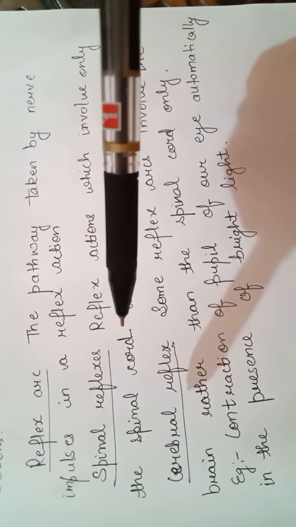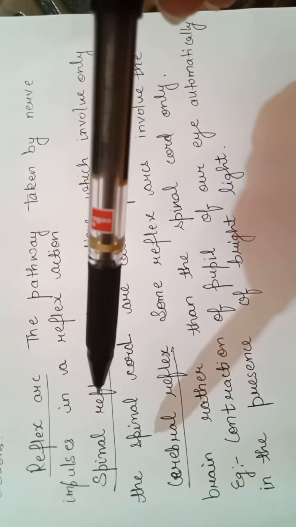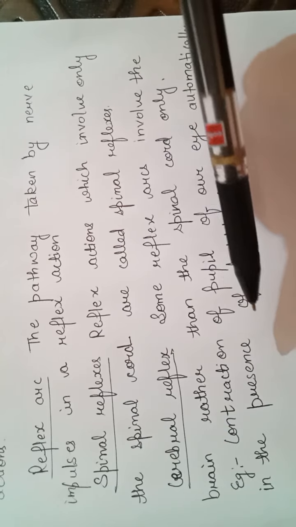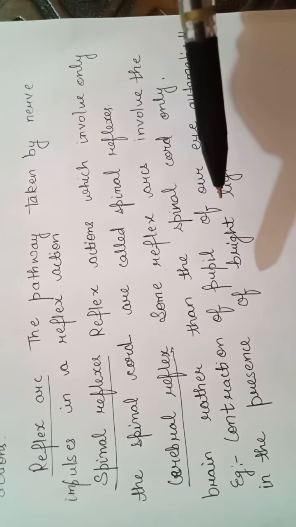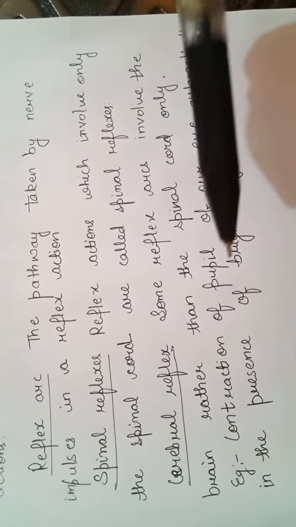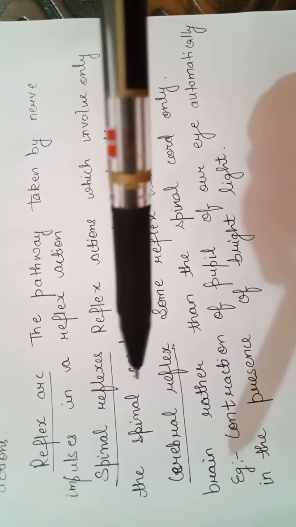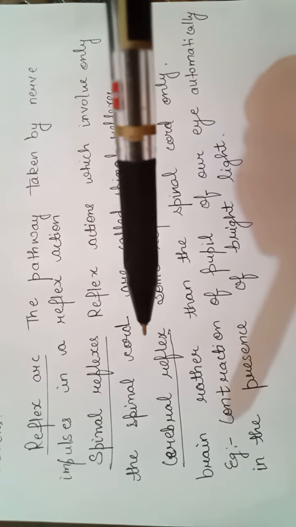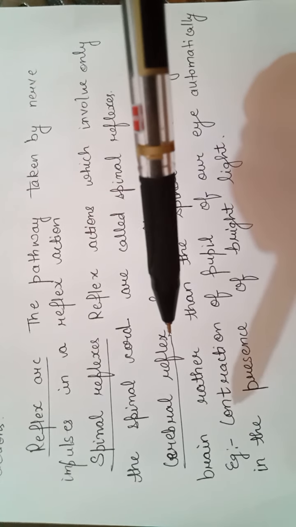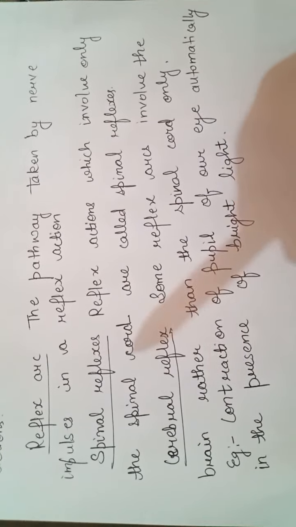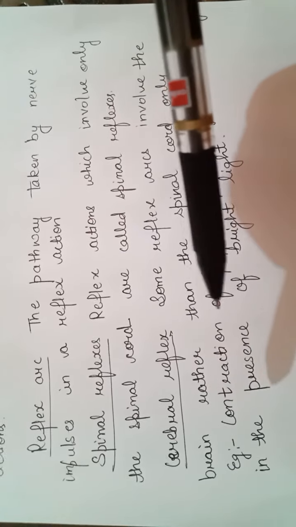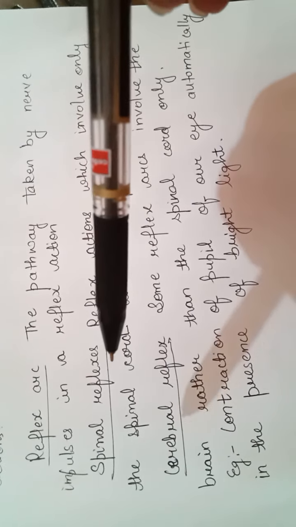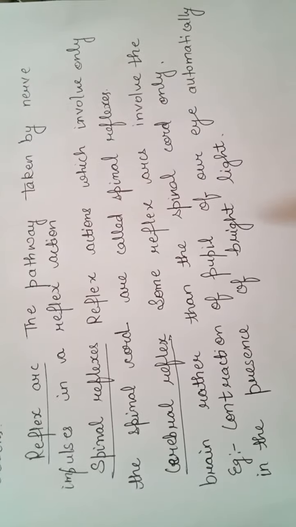Almost in all types of reflex actions, the spinal cord is basically involved, but there are some exceptions also, like the contraction of the pupil of our eye. In this case the cerebral, meaning the brain, is involved, so that's why this is a kind of cerebral reflex action. So these two are the types of reflex actions, one that is spinal and the second one that is cerebral.